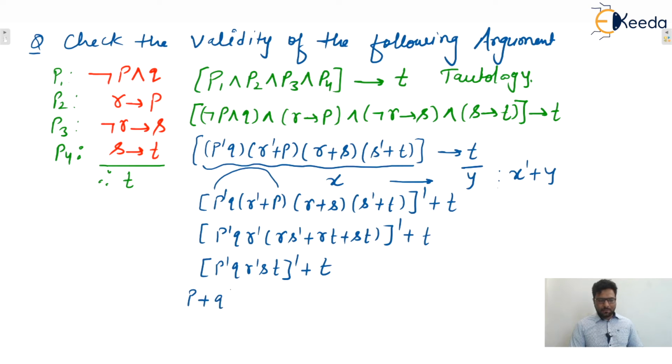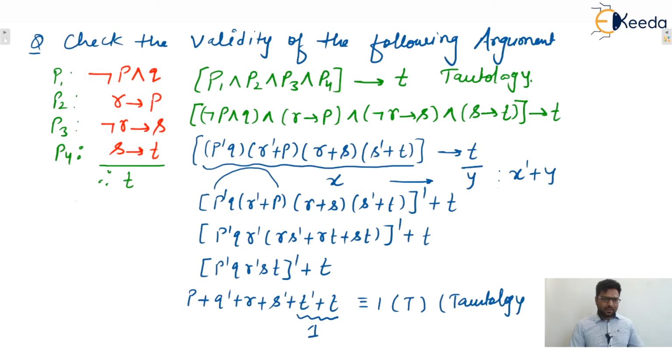So it becomes P plus Q dash plus R plus S dash plus T dash plus T. This T plus T dash becomes 1, and 1 plus anything is 1 only, and 1 means true, and true means it is a tautology. So hence the given argument is a valid argument.